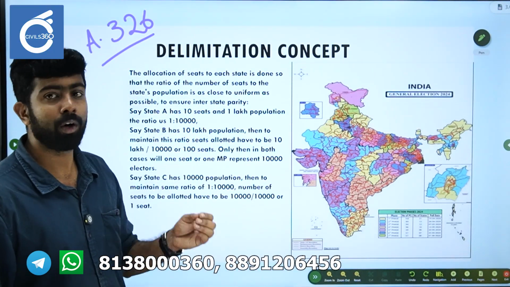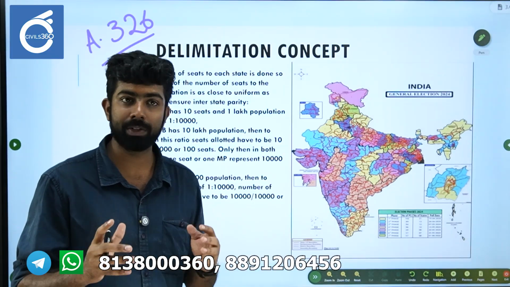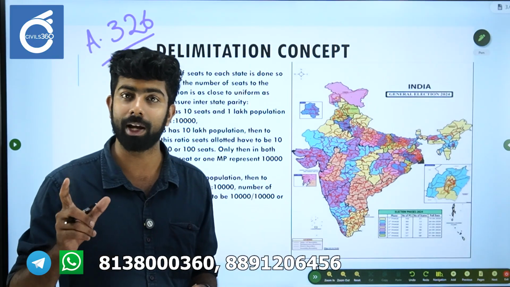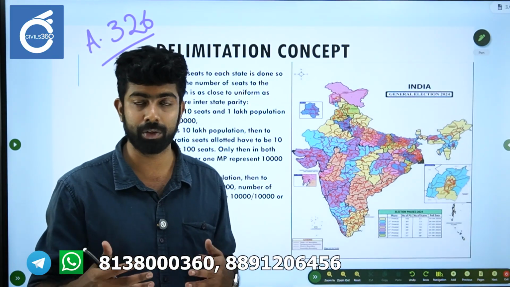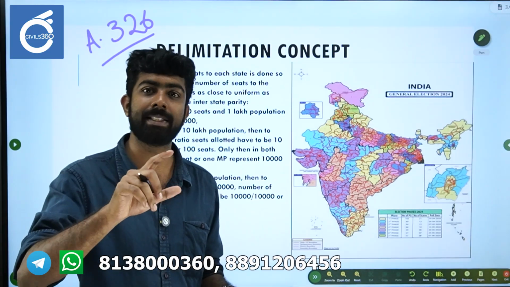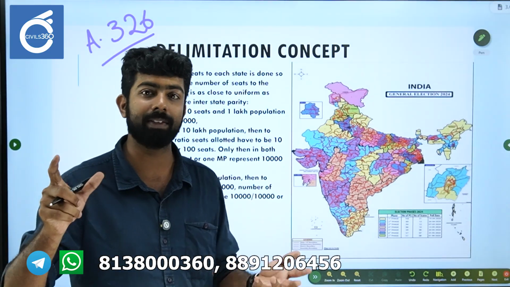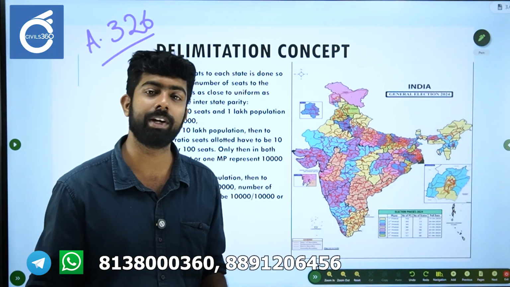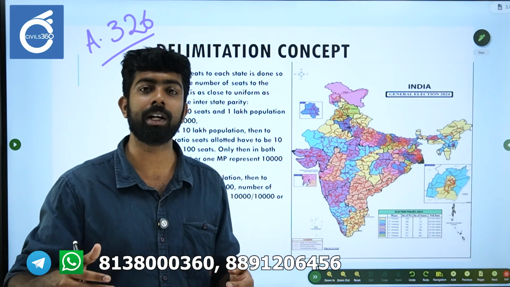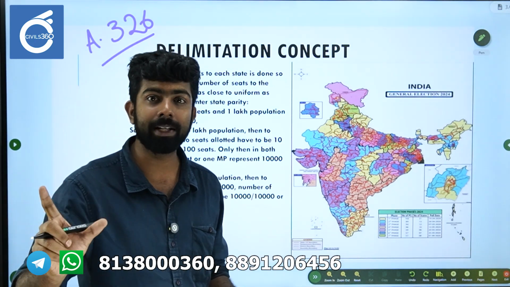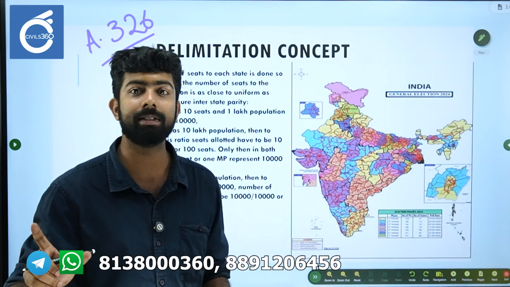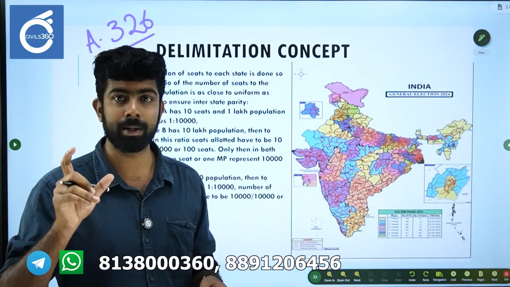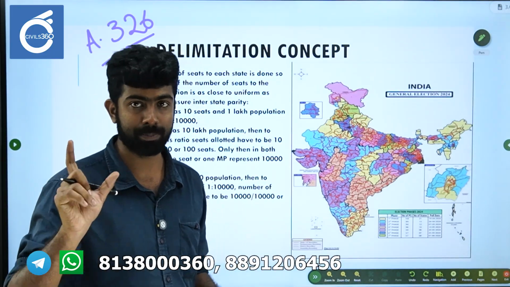Whenever you study concepts like this, use the wordings of the constitution as your guide, because exams like the PSC may simply ask whether a particular phrase is mentioned in a particular article. So always understand the concept and follow the wordings of the article. We will look into the articles later.